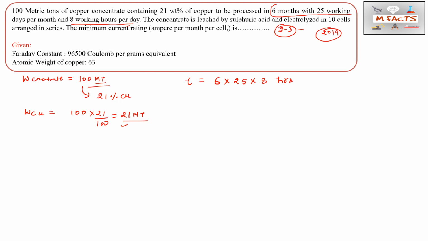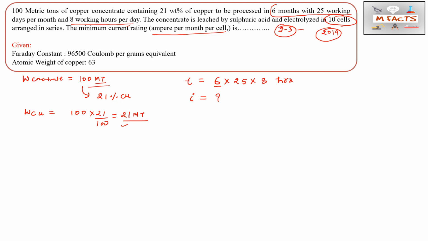The concentrate is leached by sulfuric acid and electrolyzed in 10 cells. These cells are very important, arranged in series. They are asking about the minimum current rating, basically the current. The unit for the current rating is ampere per month per cell. That's why we change this into months, and then into hours.